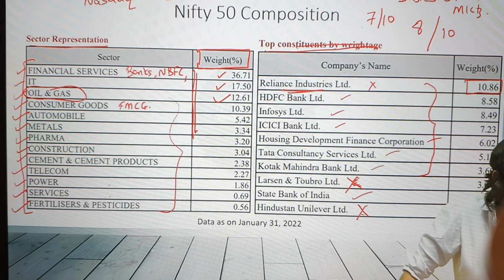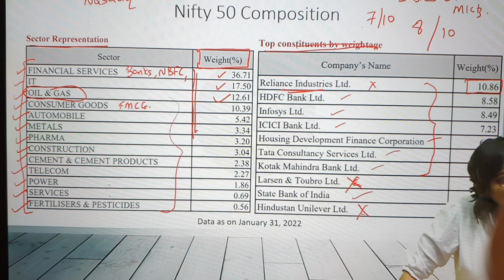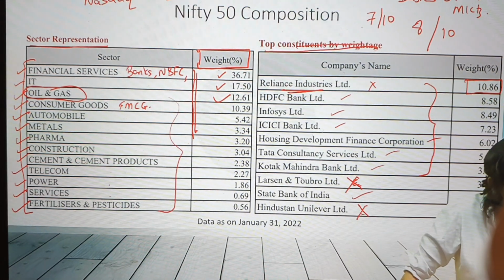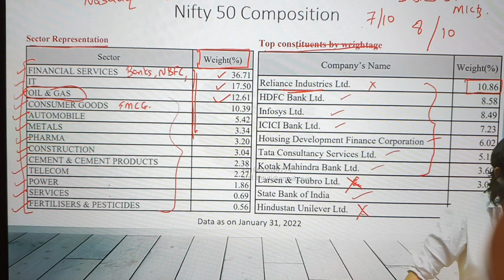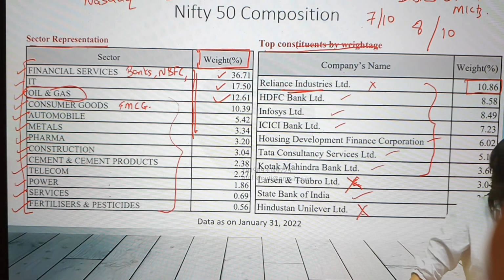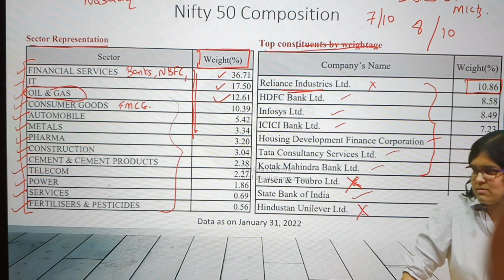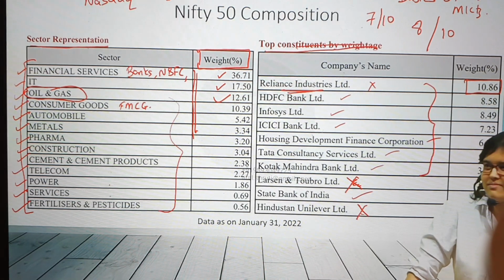ADR is an American depository receipt. They are also listed in the European stock exchange. That is known as a GDR, a global depository receipt. There was one foreign bank listed on the Indian stock exchange, which I don't think is listed anymore, Standard Chartered Bank. Standard Chartered Bank IDR was there. And what is IDR? It's an Indian depository receipt. It's not a share. It's a different financial instrument.